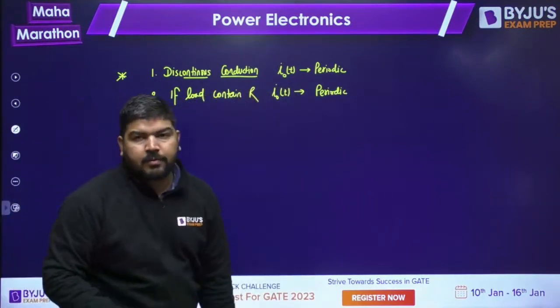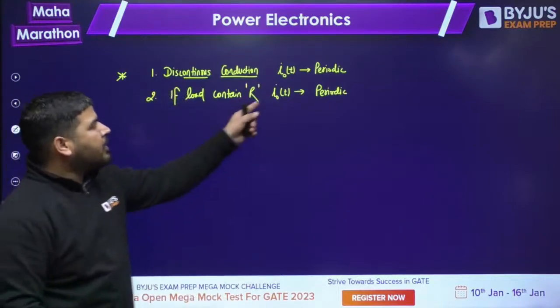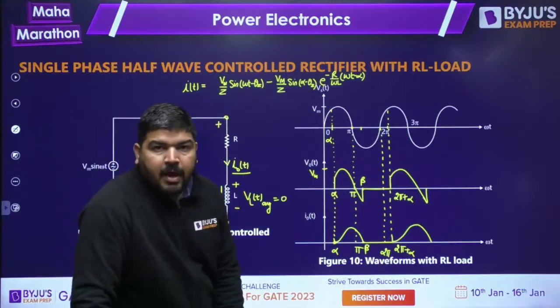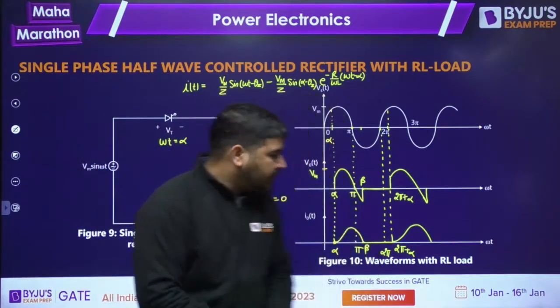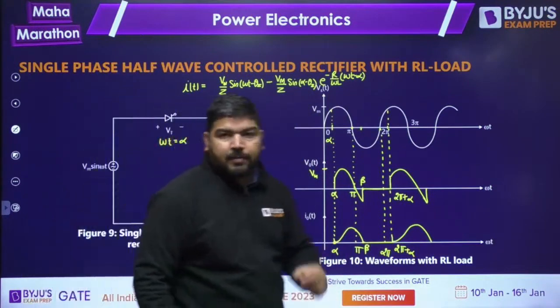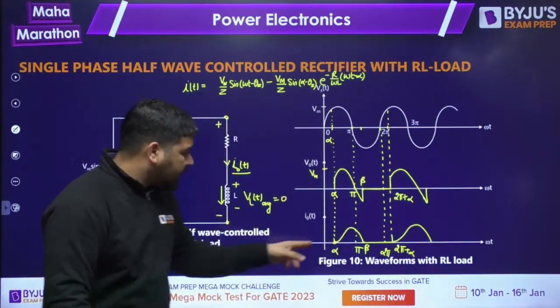If the load contains the resistance R, then I naught T will also be periodic. If R is there in the load, current has to be periodic.